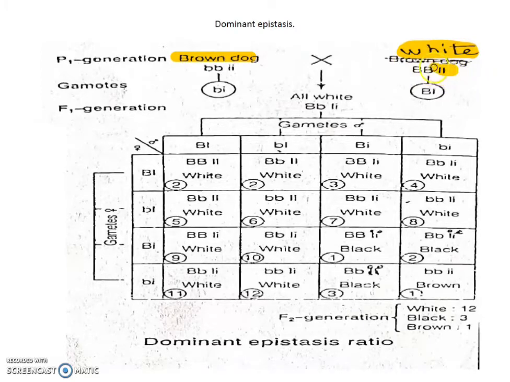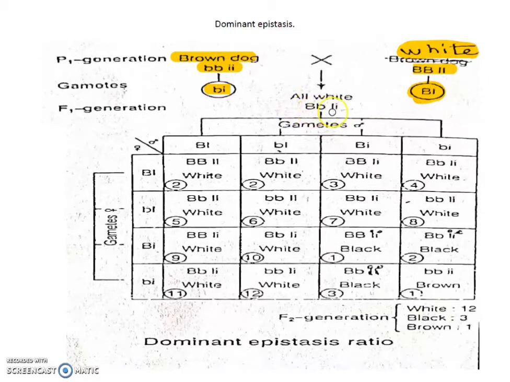These are the dominant genes, the epistatic genes. In the other dog, both are recessive genes. Then the gametes formed are capital B capital I and small b small i. When these gametes come together, the genotype formed is capital B small b, capital I small i.